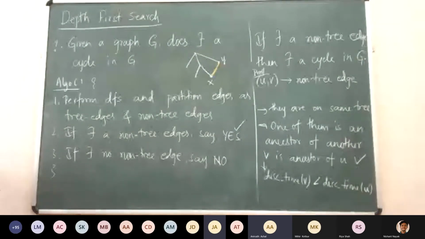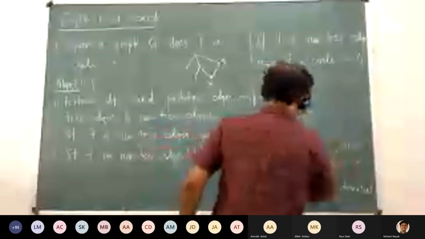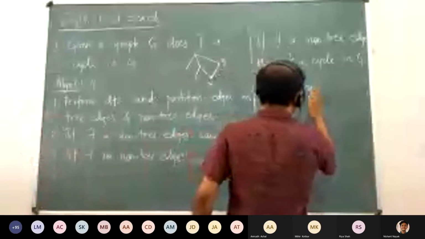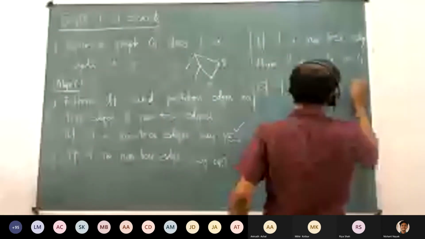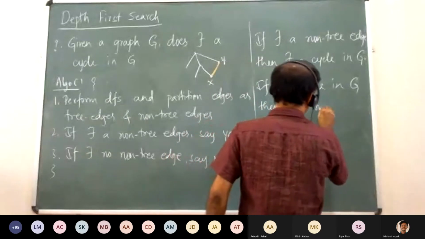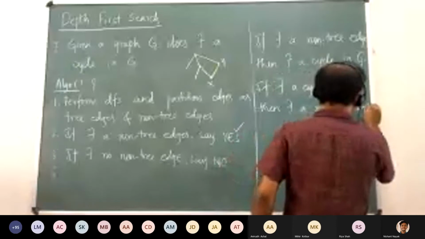Now you are comfortable with contrapositive, right? So what it says is that if there exists a cycle in G, then there exists a non-tree edge.